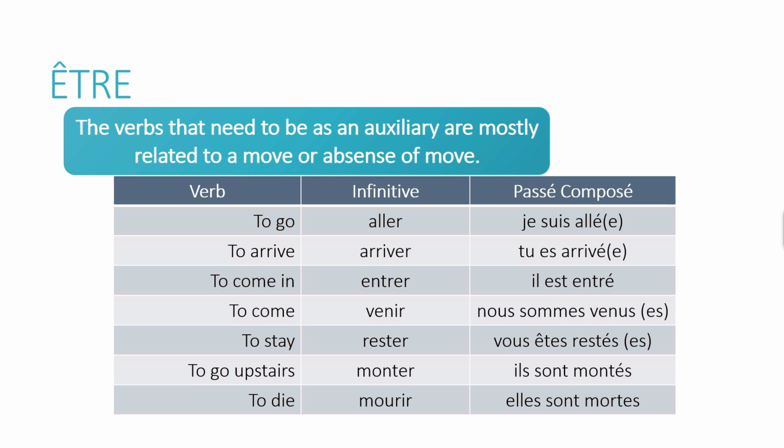The same thing for to arrive, there is a move, arriver, tu es arrivé. To come in, entrer, il est entré, and of course, a girl, elle est entrée with an additional E. To come, venir, nous sommes venus, here the plural, so we need an S. To stay, rester, vous êtes resté. To go upstairs, monter, ils sont montés. And to die, mourir, elles sont mortes.